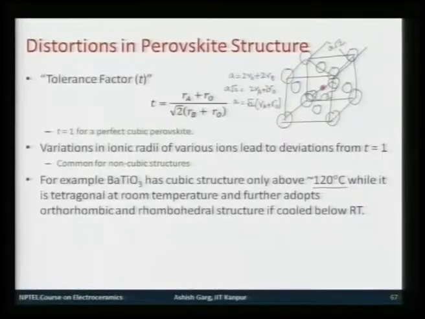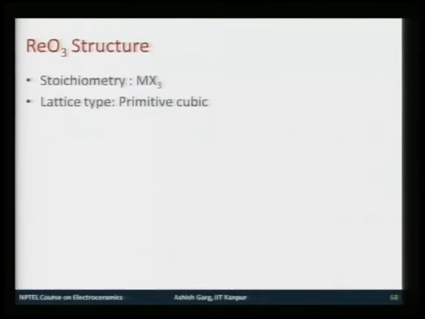The next structure in this series of non-FCC structures is the rhenium oxide structure, on the basis of which there are some again useful compounds. So, stoichiometry here is MX3. So, for each cation you have 3 anions. The lattice type again is primitive cubic. This structure is very much similar to the perovskite structure, that is why I have put it after perovskite, but there are some differences.